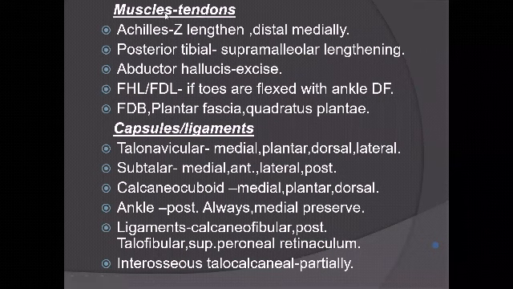So all muscle tendon units have to be lengthened, such as Achilles, tibialis posterior, abductor hallucis excised, FHL, FDL with Z-plasty, FDB, plantar fascia, quadratus plantae rarely. Capsulo-ligamentous structures are released: talonavicular, subtalar, calcaneocuboid, ankle, and calcaneofibular, which is syndesmotic, posterior talofibular, and intraosseous. Intraosseous, never release completely, otherwise you will end up with overcorrection.